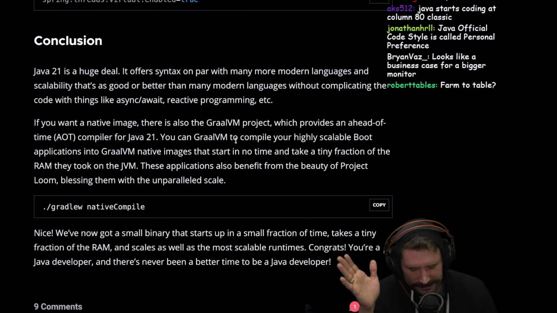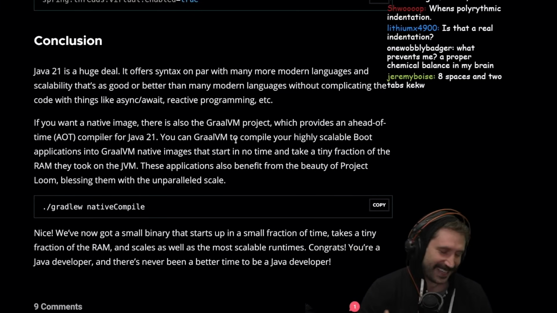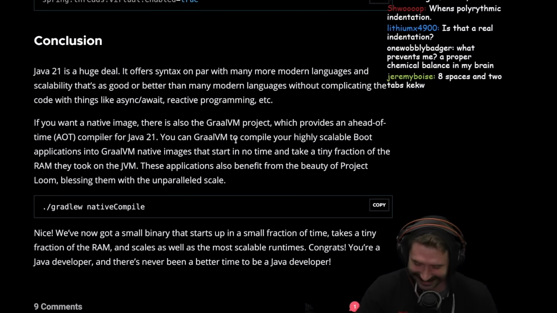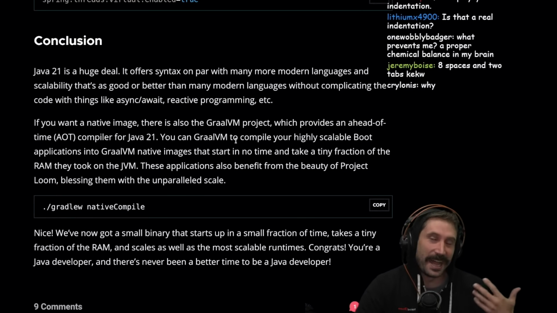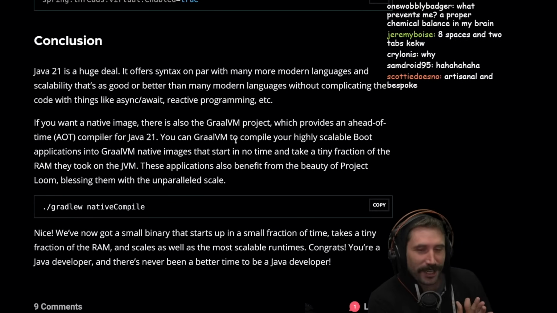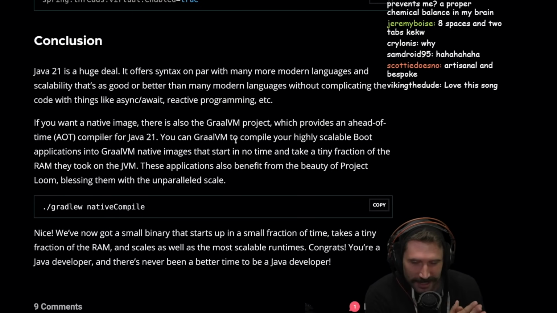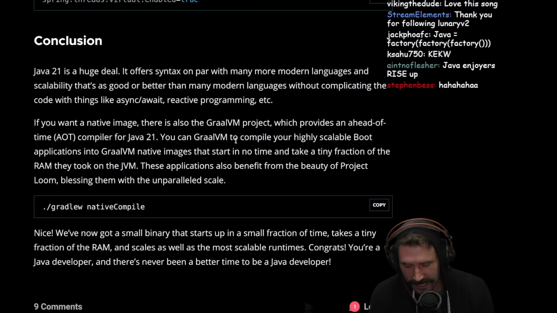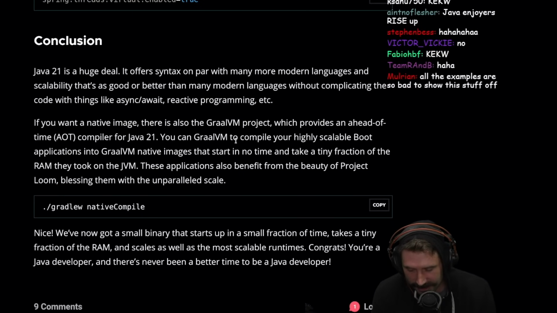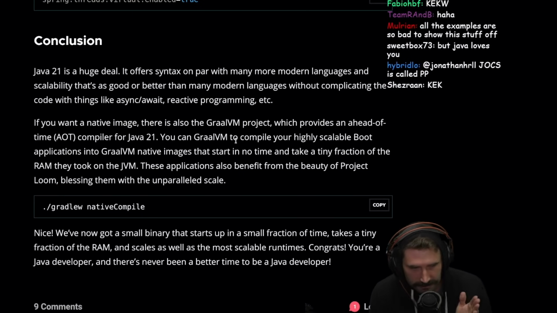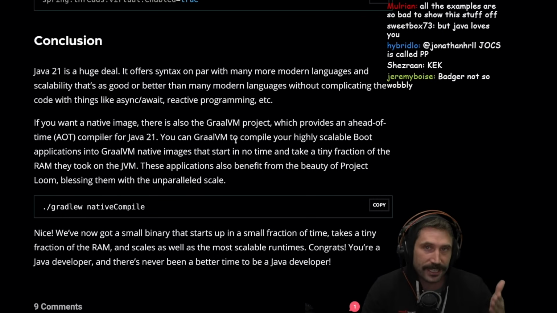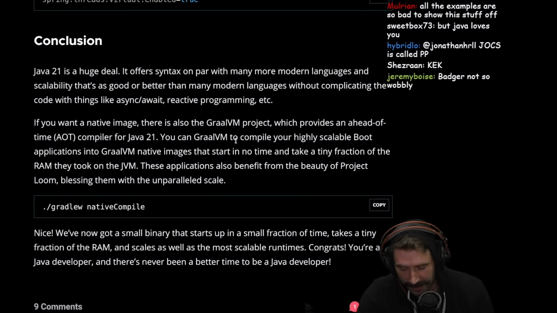I want to love Java. Okay, I don't actually care about loving Java. But if I did want to love Java, I'm happy to see that Java's making forward progress into catching up into the past. That's a good thing.